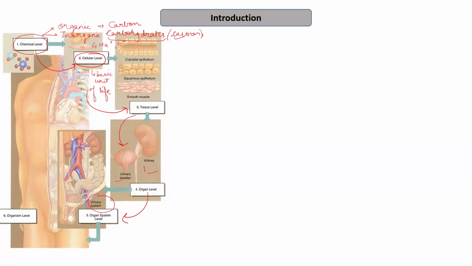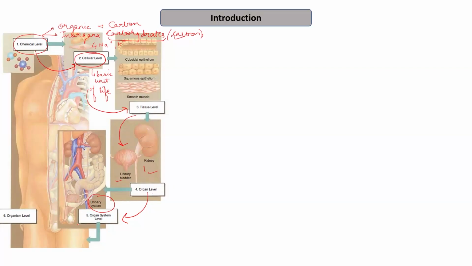Similarly, in the digestive system, we have esophagus, stomach, intestine, and anus as part of it. So various different organs combine to form a particular system. For example, the circulatory system consists of heart, arteries, and veins that help in the circulation of blood in the body. So these different organs combine to form a larger unit, which is the organ system level of organization.